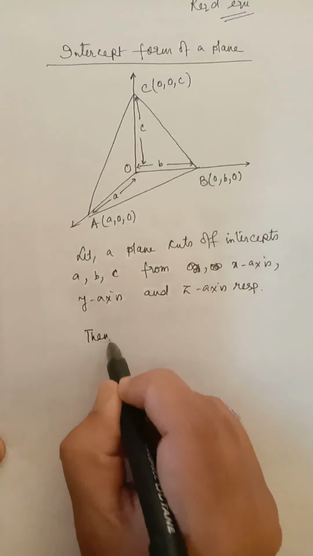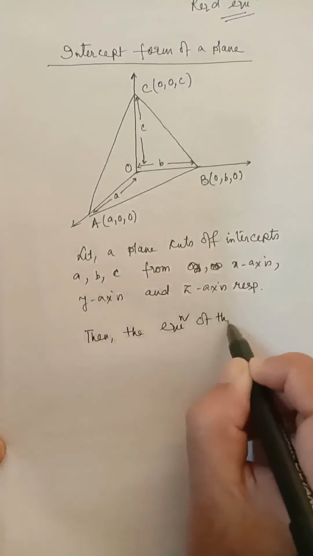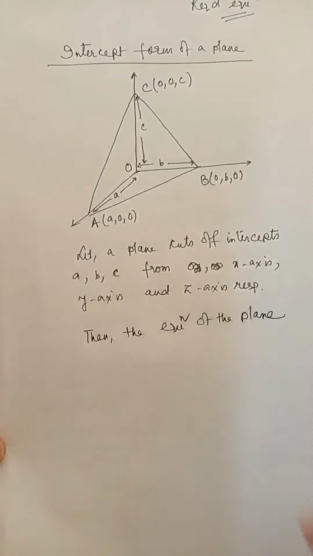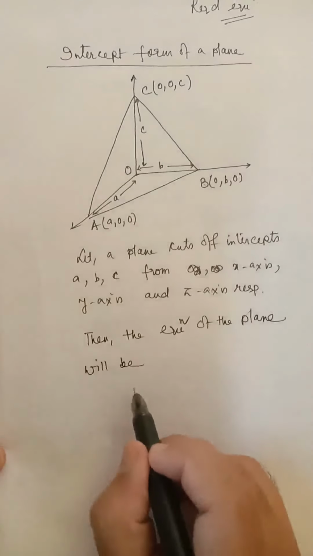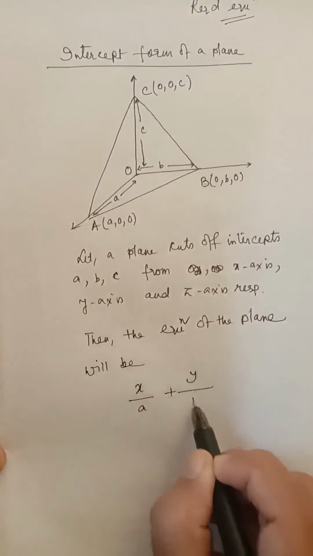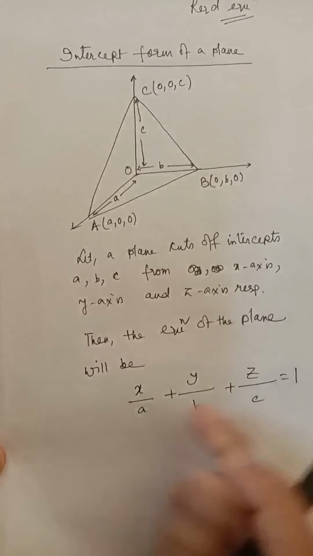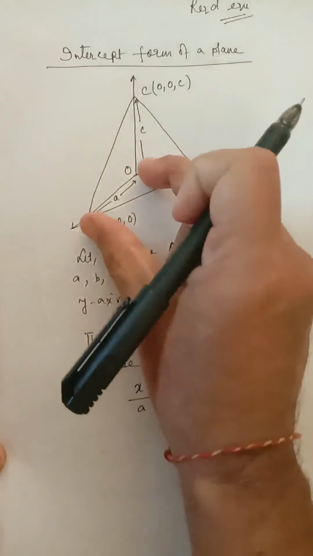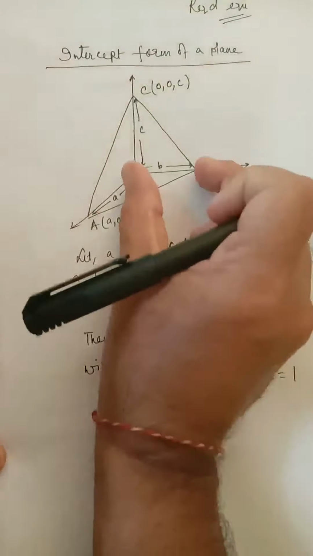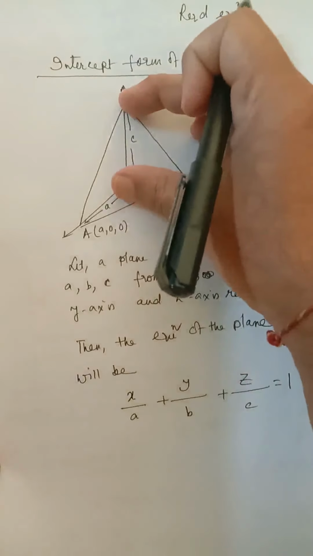Then the equation of the plane will be x by a plus y by b plus z by c is equal to 1, where a is the intercept on the x-axis, b is the intercept made by the plane on the y-axis, c is the intercept cut off from the z-axis.